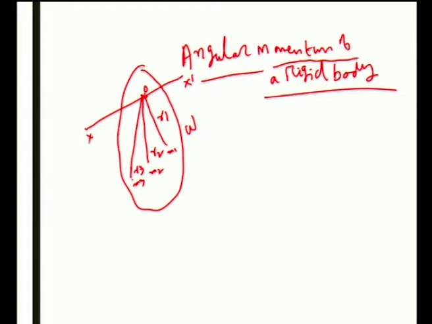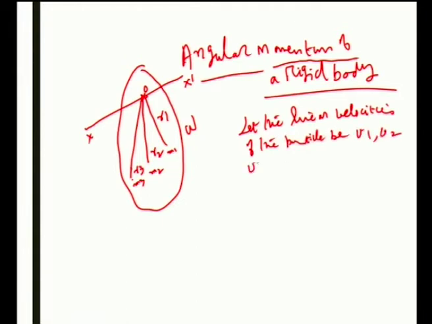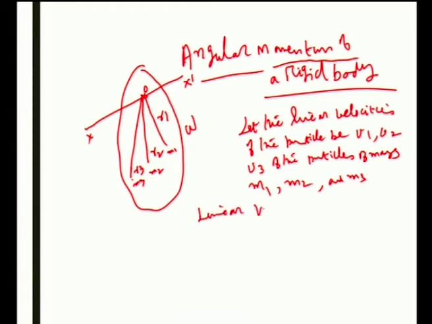Here we are going to find out the angular momentum of the rigid body. Now, what are the linear velocities of the particles? Let the linear velocities of the particles of mass m1, m2 and m3 be v1, v2, v3. The linear momentum of the first particle will be m1 v1.